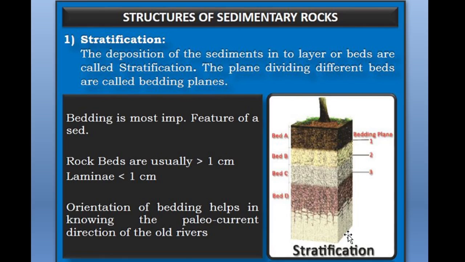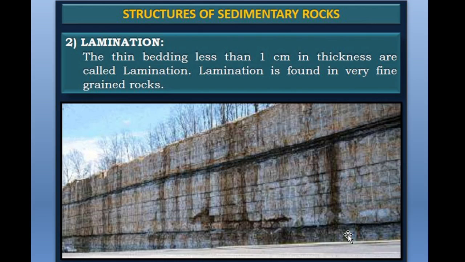Different layers are distinguished. Next is lamination. Lamination means what? Thin bedding less than 1 centimeter in thickness is called lamination. Lamination is found in very fine grained rocks.